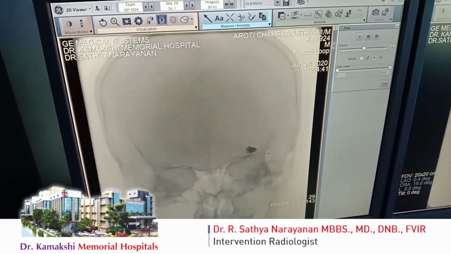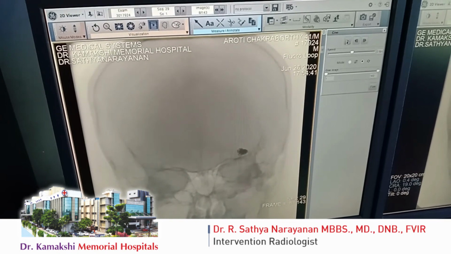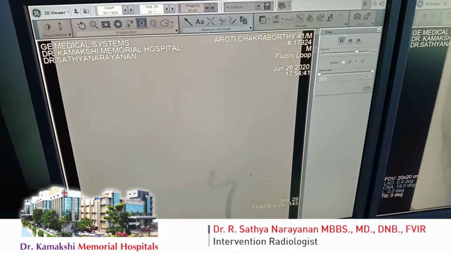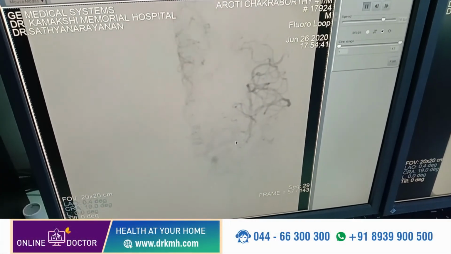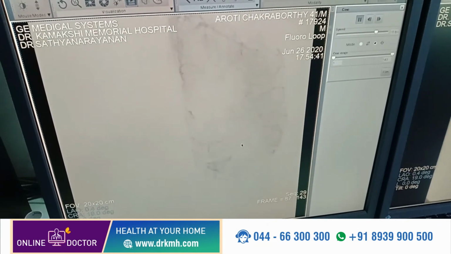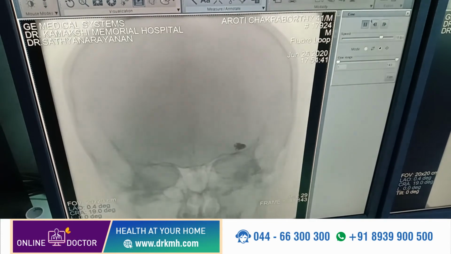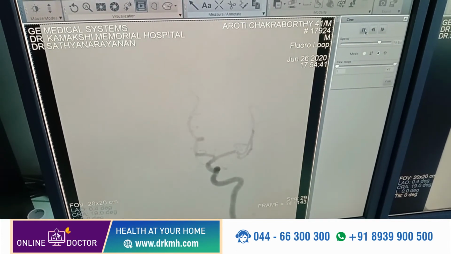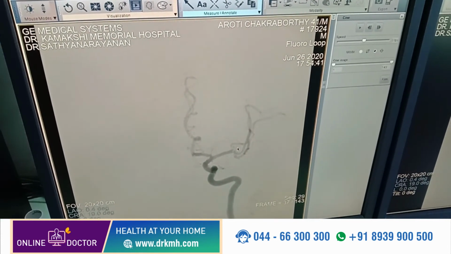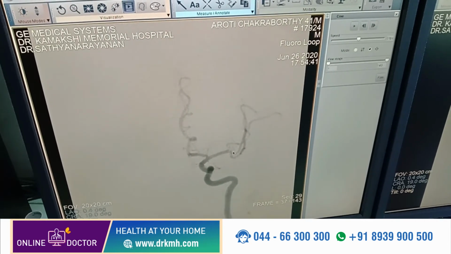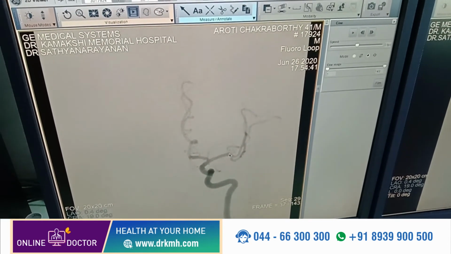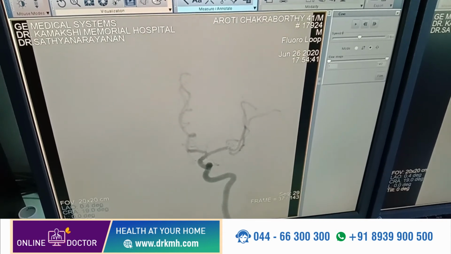Now I will show the post-procedure angiogram of the same internal carotid artery. The contrast-filled outpouching, that is the aneurysm which was seen before the procedure, is not at all seen now, and all the branches are filling normally. Other branches. This is the aneurysm which is not seen in the angiogram now. These are the normal branches that have to be preserved and they are filling normally.